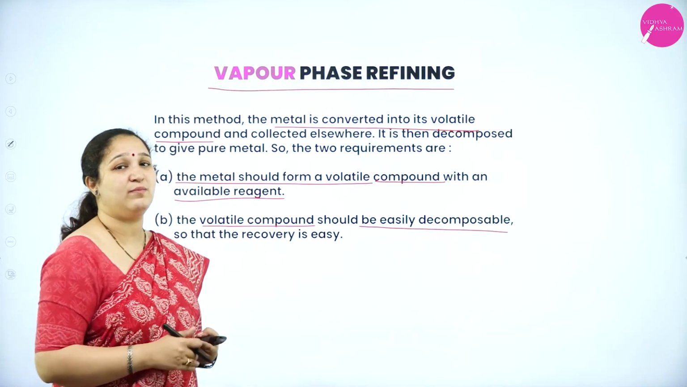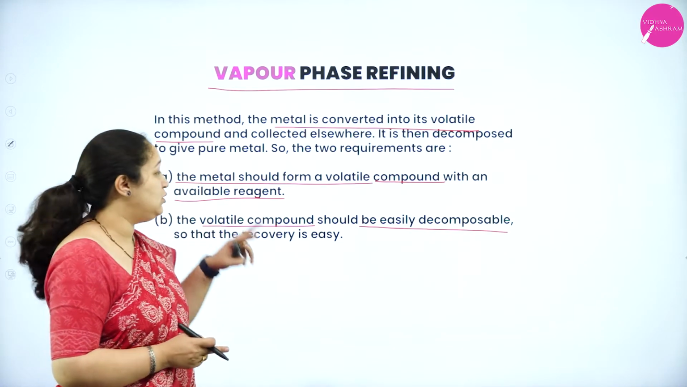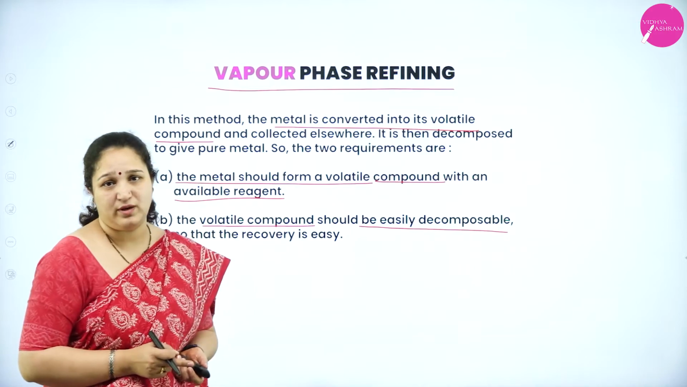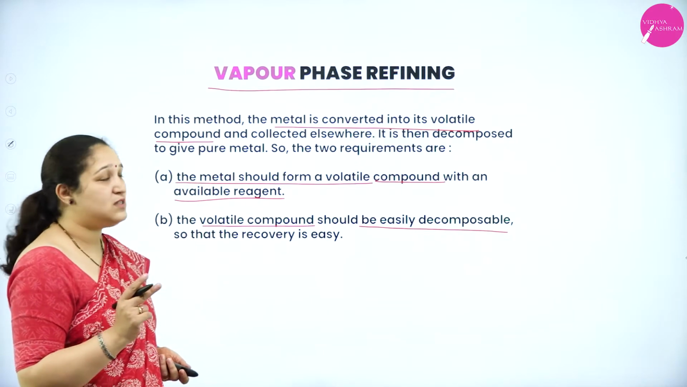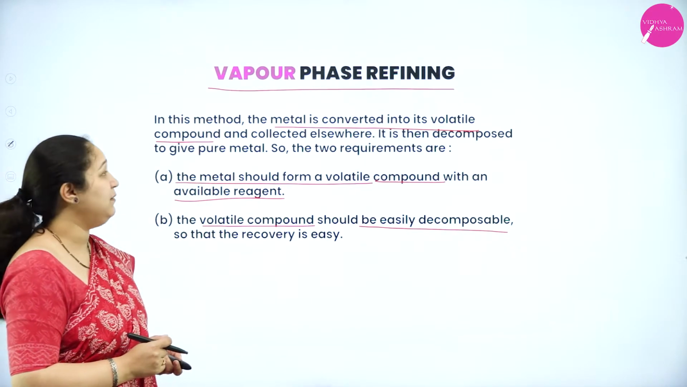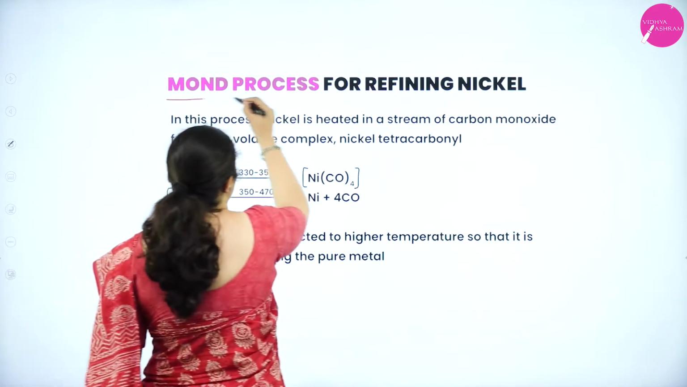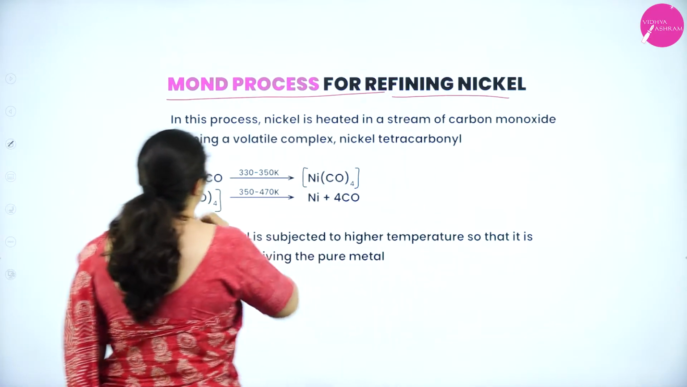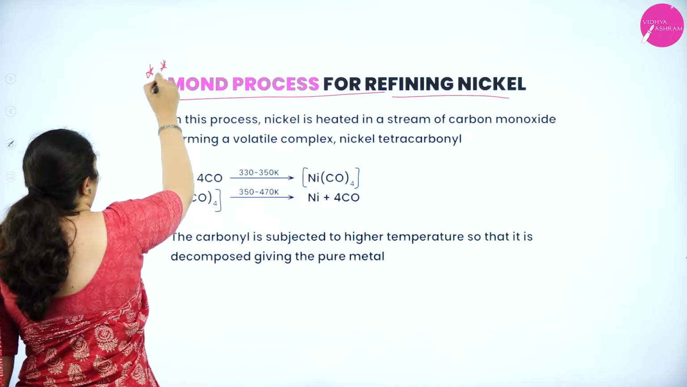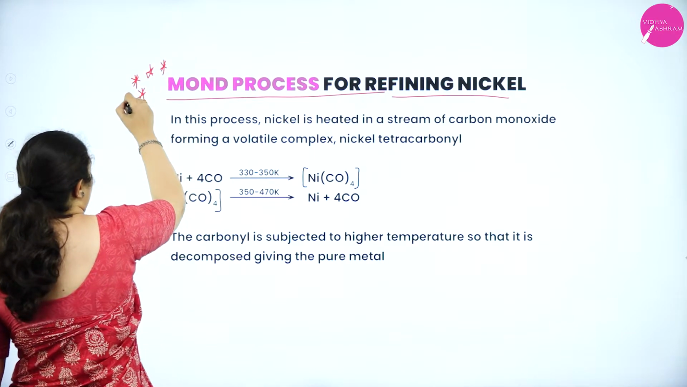Otherwise, we will not get our metal back, isn't it? So these are the two criteria which are very, very important. So we have two methods under vapor phase refining. In this, the first process is Mond's process for refining of nickel. It is very, very important for your exam.